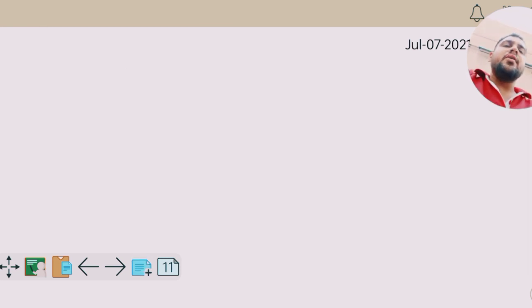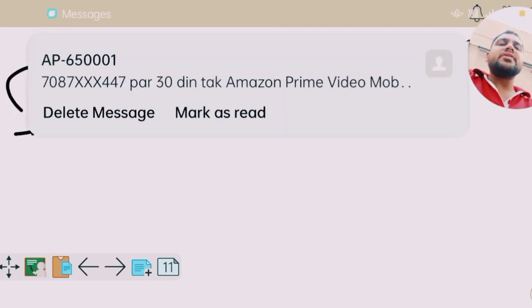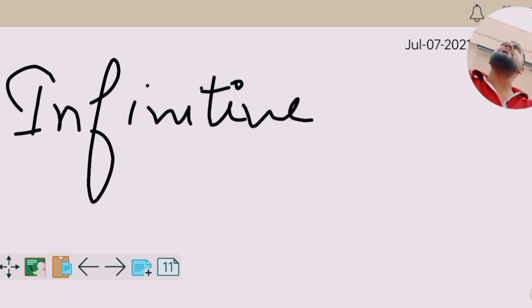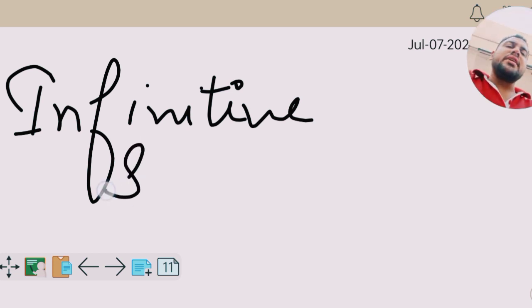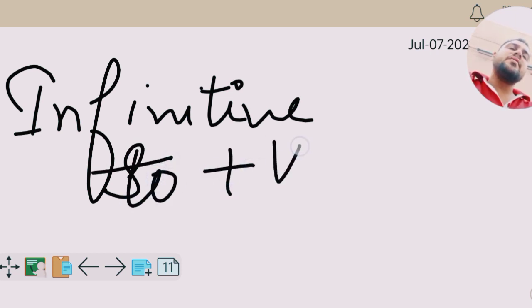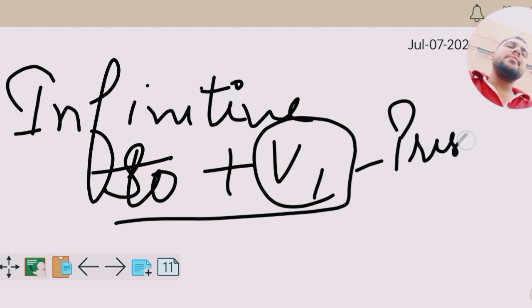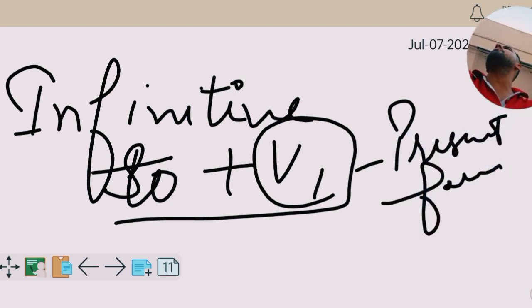Infinitive means which is infinite, a verb not depending upon the subject's number, whether singular or plural. What really matters is that the verb carries to plus the first form of the verb, the present form. To plus present form of verb means it is a present infinitive verb.